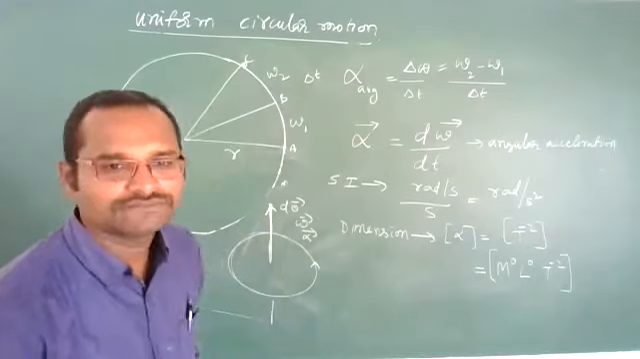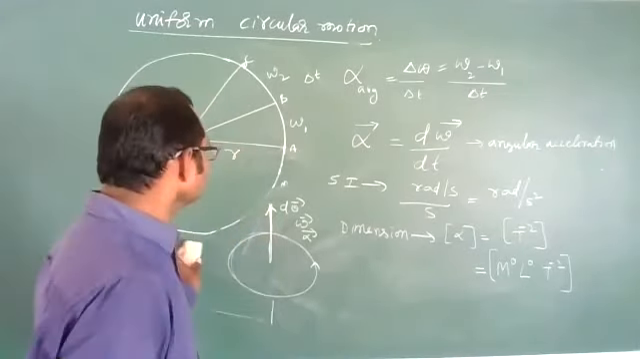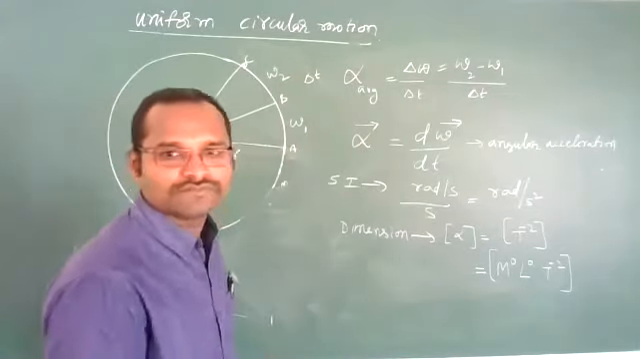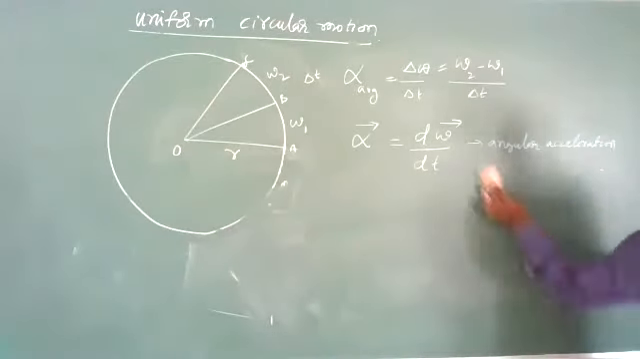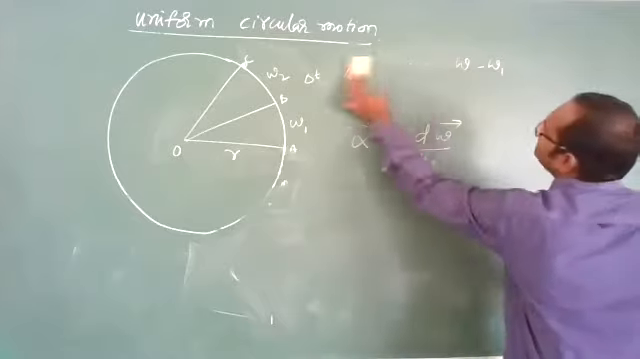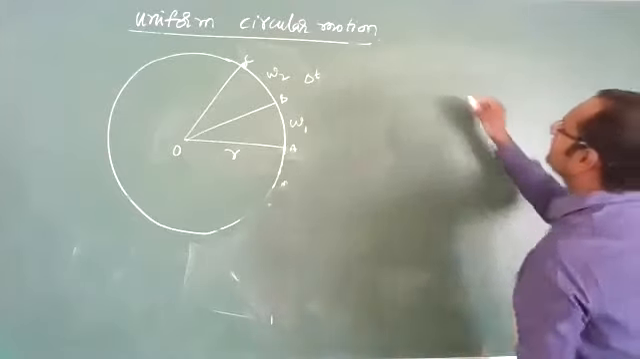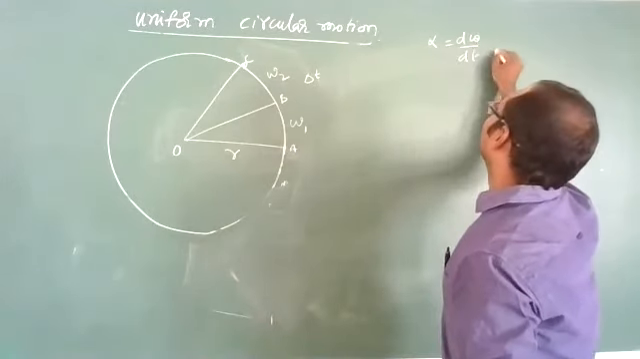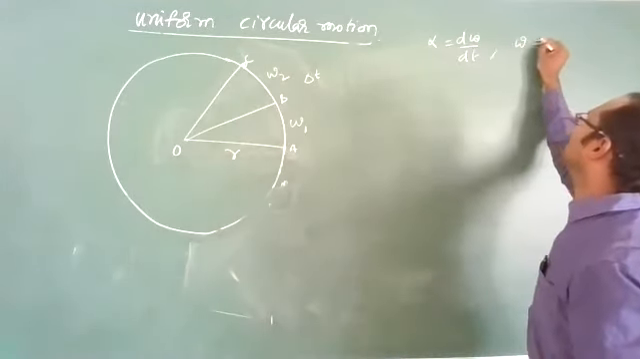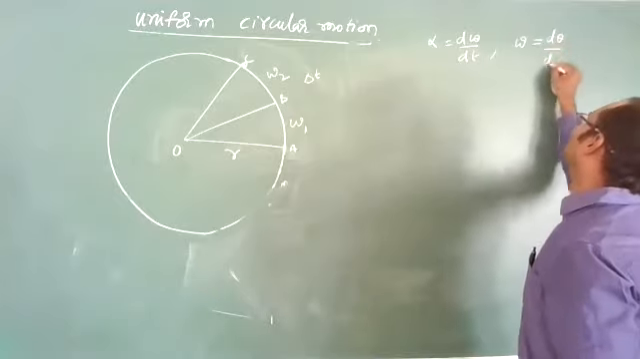No one is responding. So remember this. Now, relation between linear acceleration and angular acceleration. Angular acceleration alpha is equal to d omega by dt. Angular velocity omega is d theta by dt. We know.